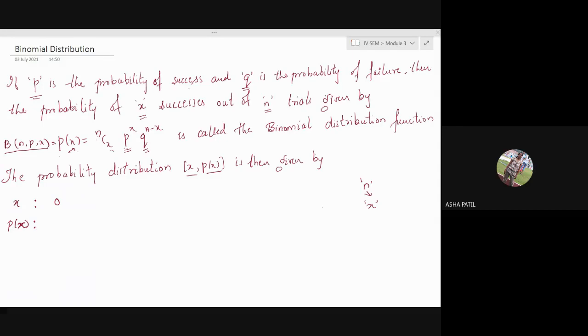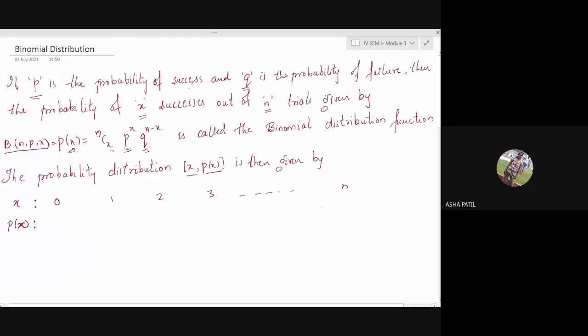Okay, so you may not get any success, that tells x is 0. Now you are performing the experiment n times, so x may be equal to 1 or it may be 2, it may be 3, so on up till x takes the value n. You are performing it n times, so all n times you may get the success.